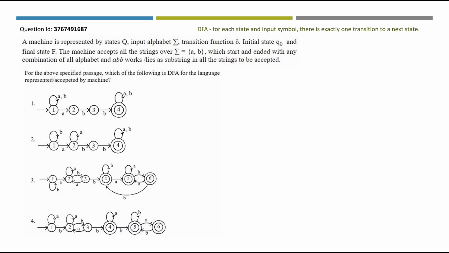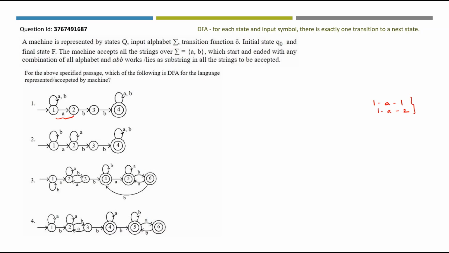Now let's check for option 1. From state 1, for input A, we are in 1 itself. This self loop is 1. Again from 1 for input A, we are moving to state 2. So there are 2 transitions for the state with the same input symbol.